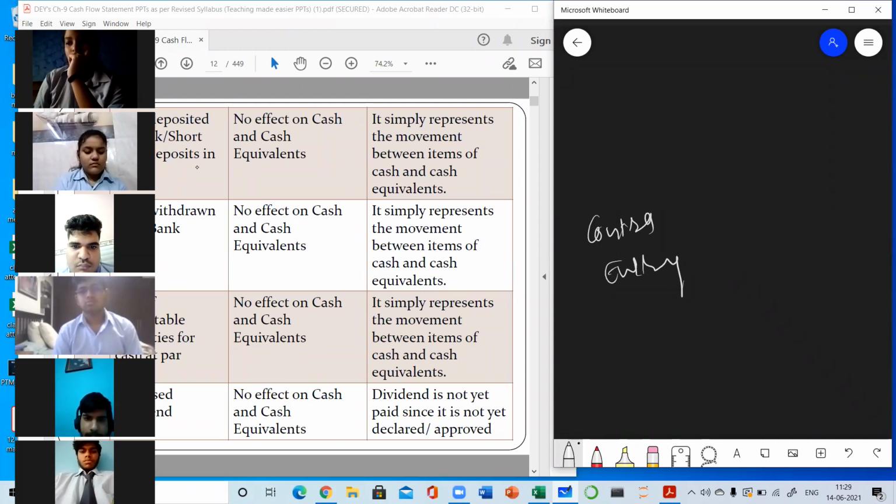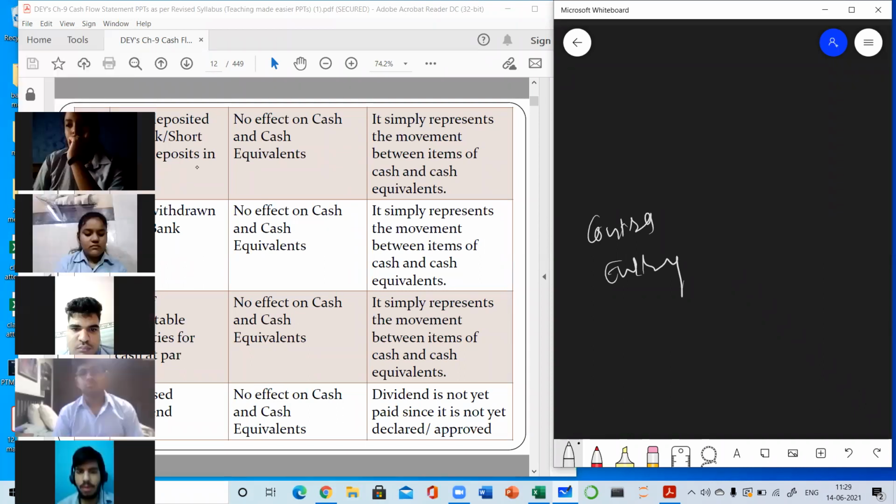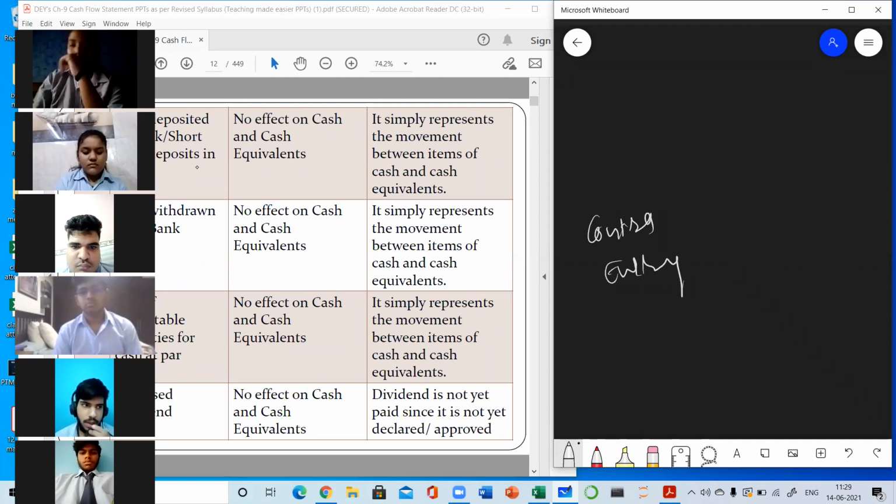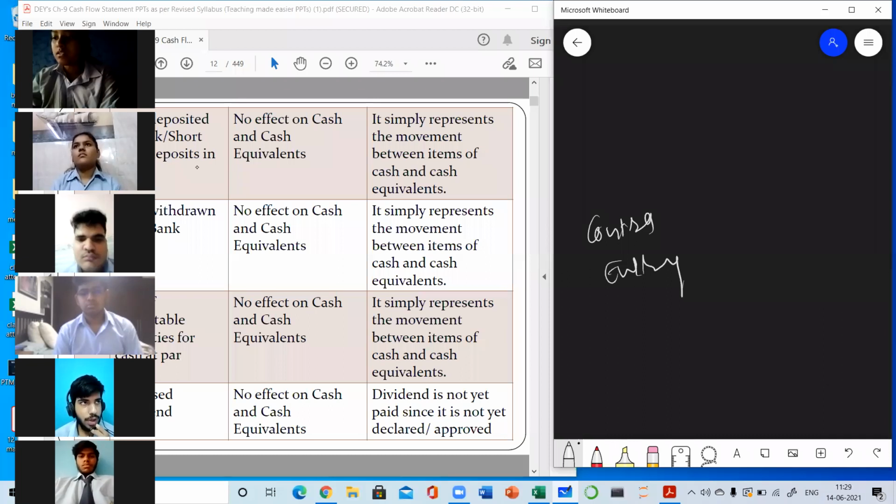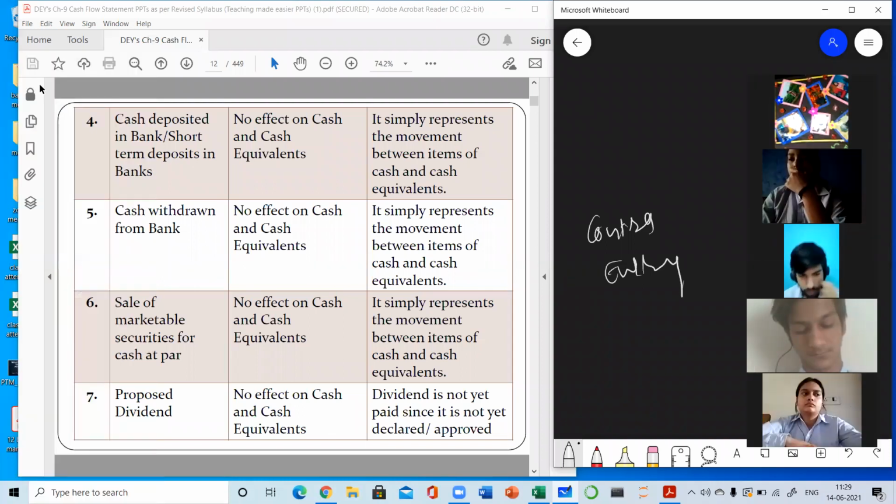Yes, Piyush, I have unmuted you. Do you remember about contra entry? Yes, ma'am. What is it? Those entries in which cash and bank transaction are involved. Example of contra entry. Very good. Cash withdrawn from bank, cash deposited into bank. Yes, very good. Contra entries were those entries in which cash account as well as bank account both are involved.